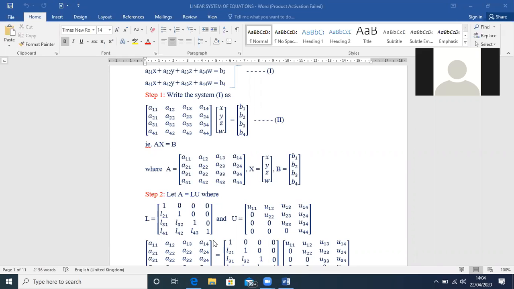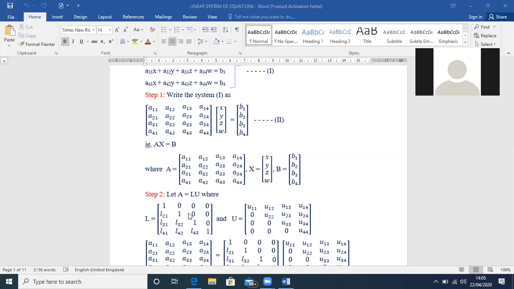And remember, when you take the lower triangular matrix, all the elements on the principal diagonal are 1. This is how you decompose the matrix A as a product of triangular matrices. That's why it is called the decomposition method or LU method. L for lower, U for upper. So you must remember these 2 matrices, girls. The first step is to write the matrix equation form.